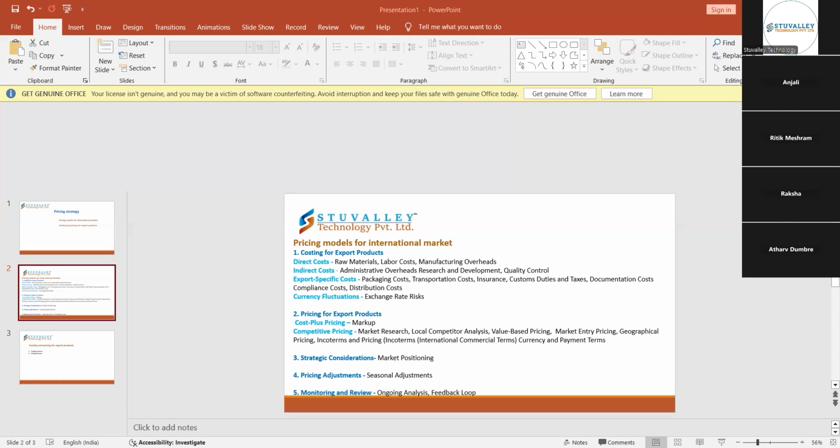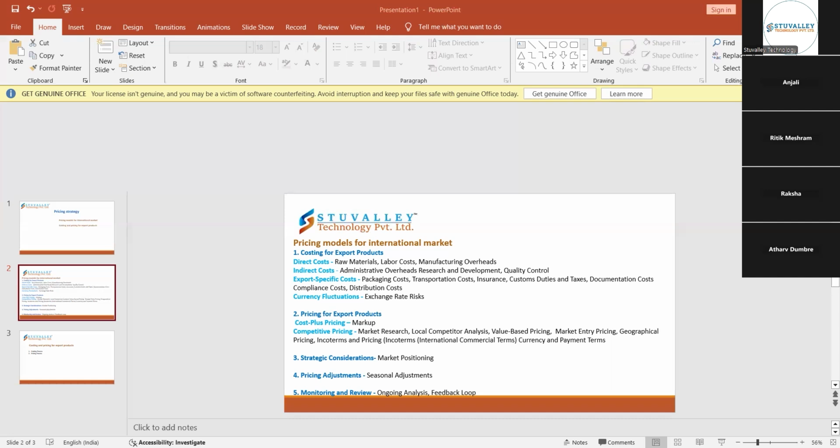First is the raw material, whether it has been imported. Second comes the labor cost, the wages to be paid to the workers. That is how many laborers are involved in getting the raw material. Everybody is paid wages. It might be hourly based wages, or wages meaning the salary paid to the workers. It may be hourly based, or per day wages, or monthly basis or weekly basis. According to that, the labor cost is counted in the direct cost.